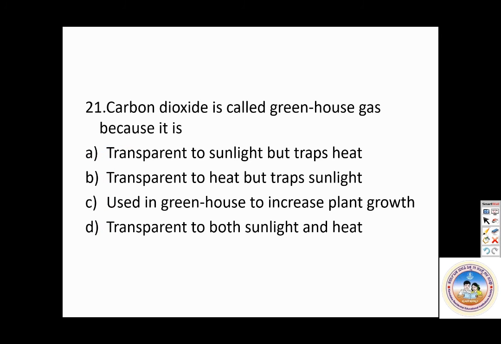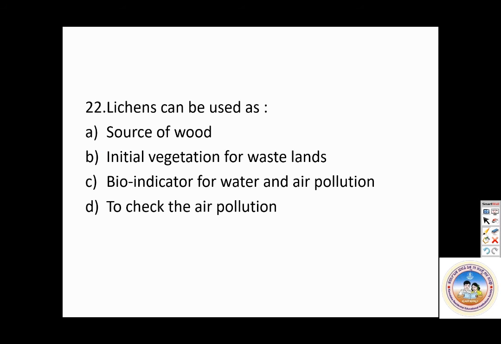Next, lichens can be used as. Please answer. So they cannot be used as a source of food.